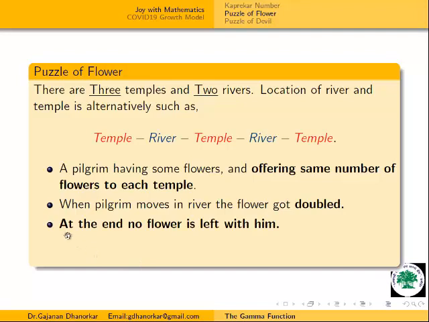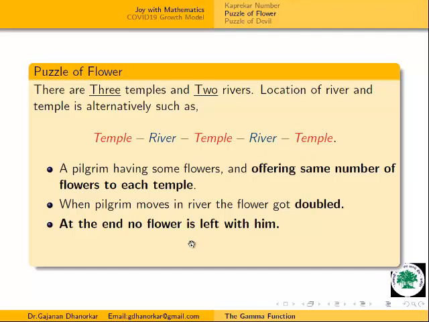Third condition: at the end, the pilgrim has no flowers with him. That means no flower is left. So the pilgrim is at the first temple, then crosses the river, then the second temple, crosses the river, and then the third temple. After this third temple, no flower is left with him. Now this is our puzzle.